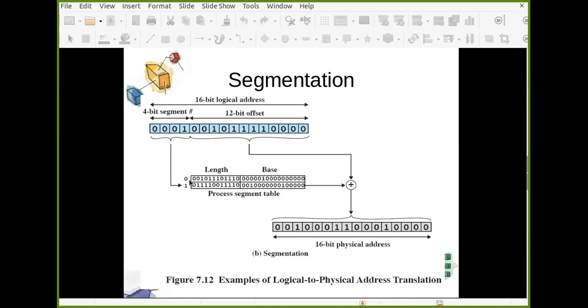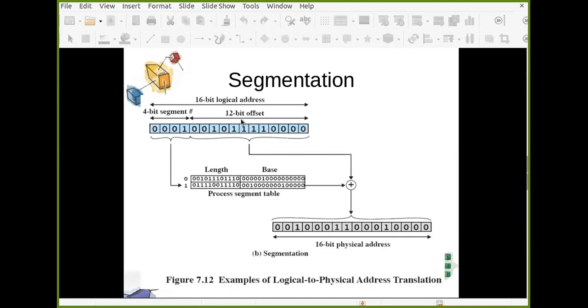So take this starting address. This is the actual physical address of this segment in main memory. Then compare this 12-bit offset with this length field.